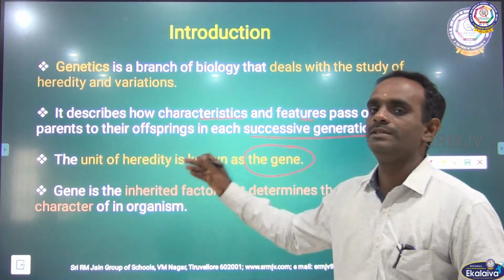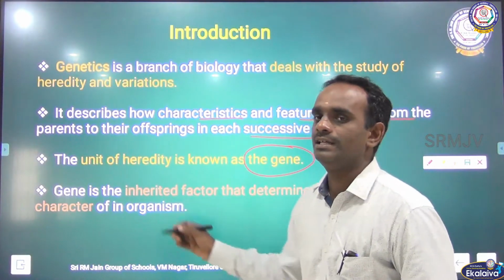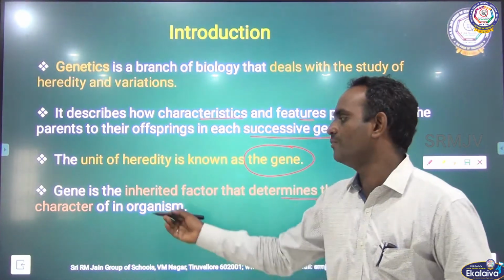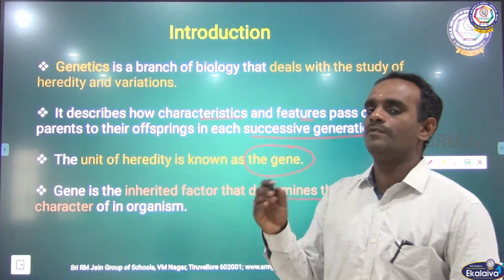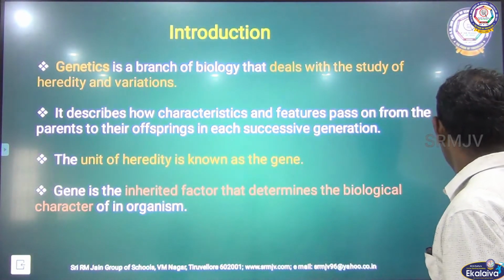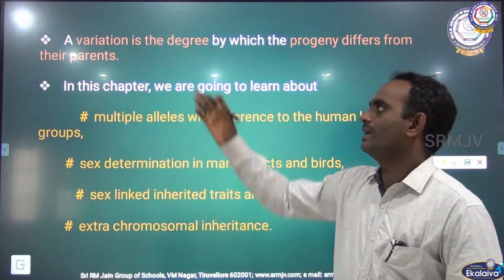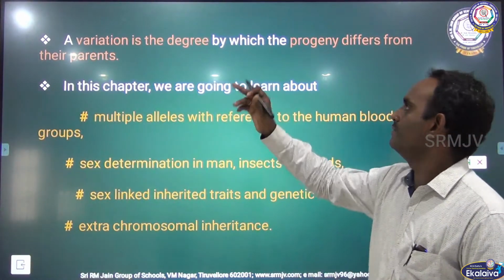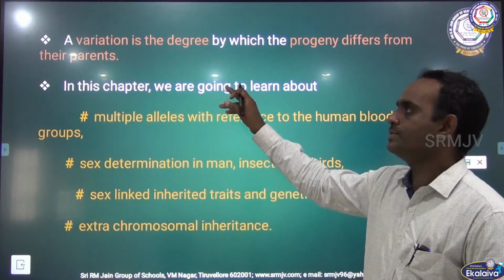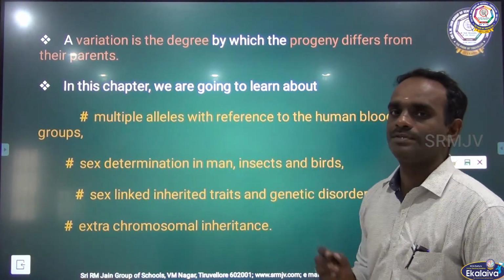The unit of heredity is known as gene. Gene is the inherited factor that determines the biological characters, that is, the morphological characters of an individual. So all the morphological characters are determined by the gene. Then, variation is the degree by which the progeny differs from the parent. In this chapter we are going to learn about multiple alleles with reference to the human blood groups.